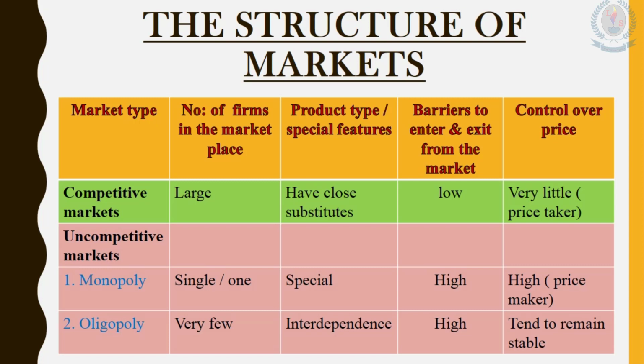Compared to a competitive market there are very few, but compared to a monopoly market there is more than one company, 4 or 5 companies likewise. But the speciality of oligopoly type marketplaces is that all of these companies, all of these organizations, are interdependent. Why is that?